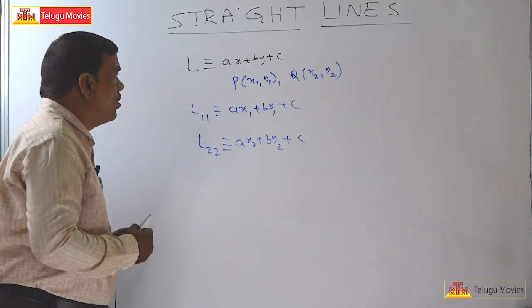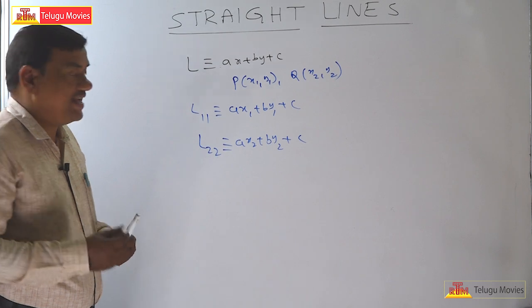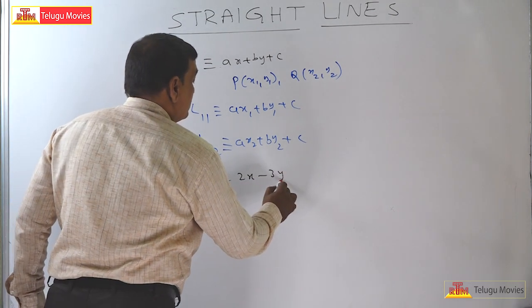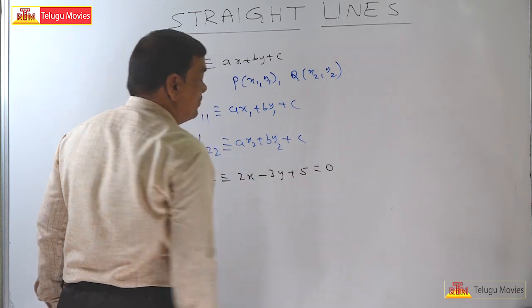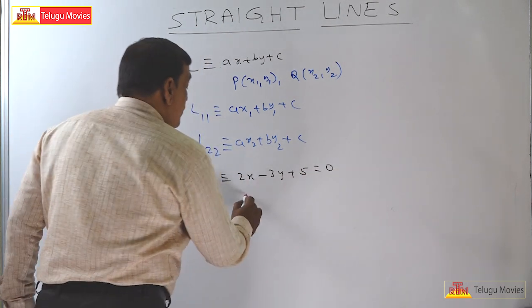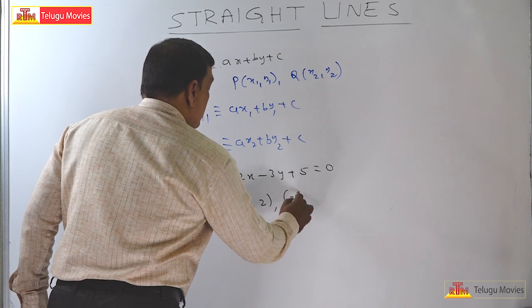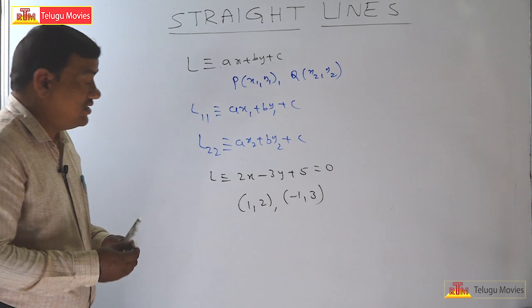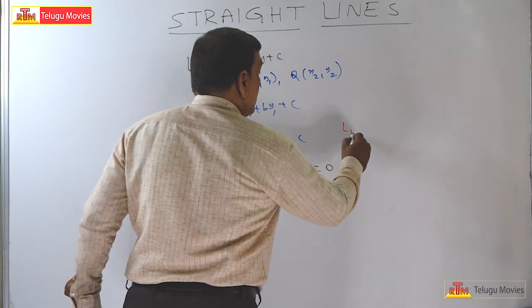I will explain this taking one example. Take L is equal to 2x minus 3y plus 5 is equal to 0. Let us take any two points, 1 comma 2 and minus 1 comma 3. What is the value of L11?